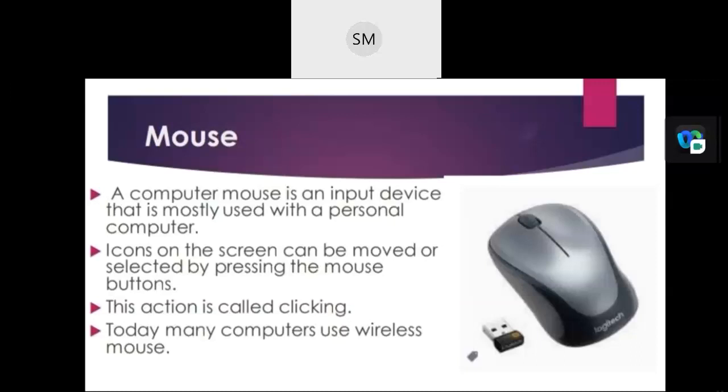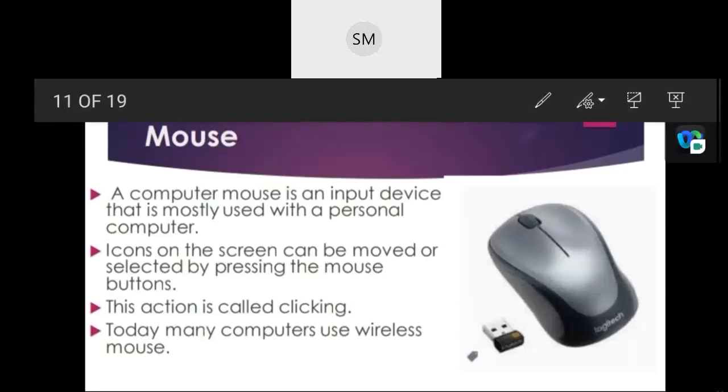mouse. Yes. So what is the next one? Mouse. What is the main function of this mouse? A computer mouse is an input device. It is mostly used with personal computers, in the sense that icons on the screen can be moved or selected by pressing the mouse button.